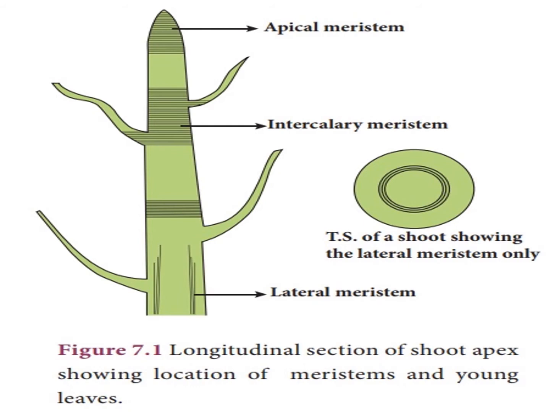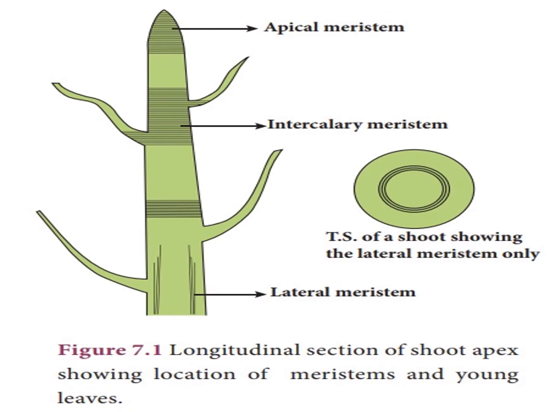This is a longitudinal section of shoot apex showing location of meristems and young leaves. What are the functions of meristems? Meristems are actively dividing tissues of the plant that are responsible for primary and secondary growth of plants.